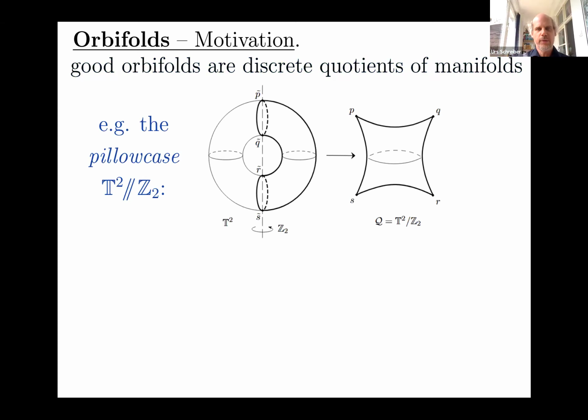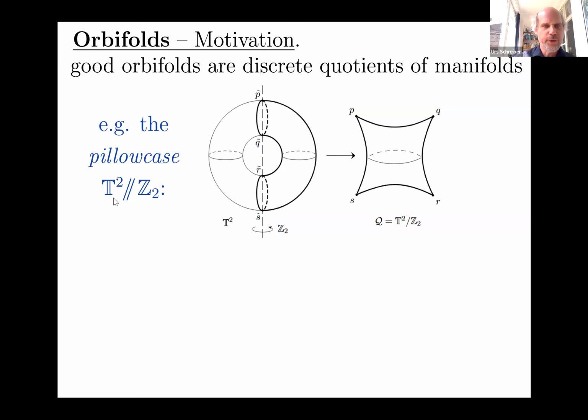As we quotient that out, a little thinking reveals that this looks topologically like a sphere, but it has these four pointy tips, which are the four fixed points under this action. So that's a good picture to keep in mind for a basic orbifold.